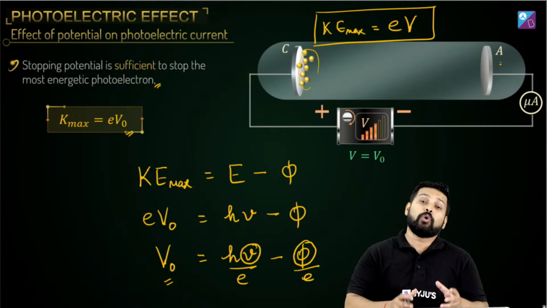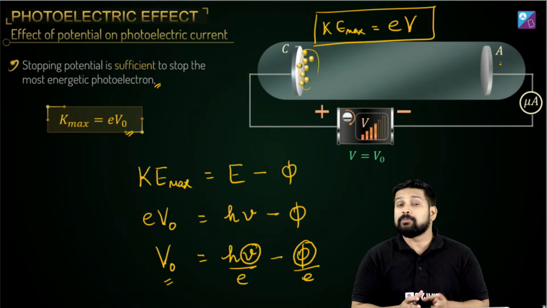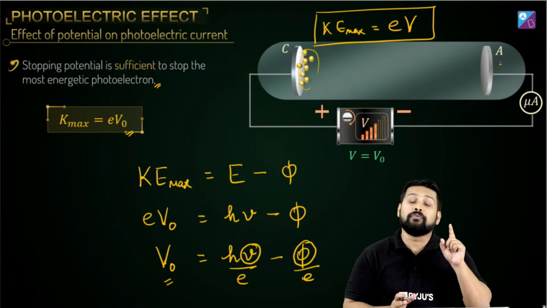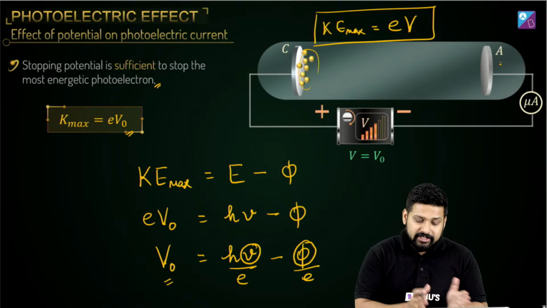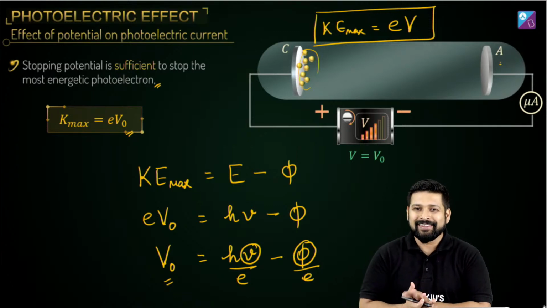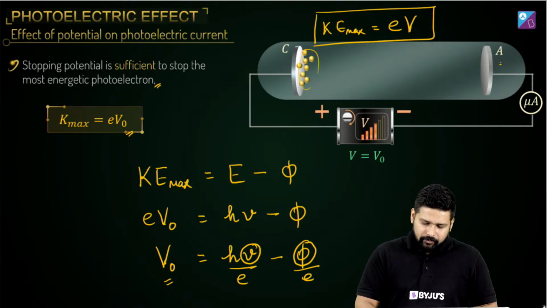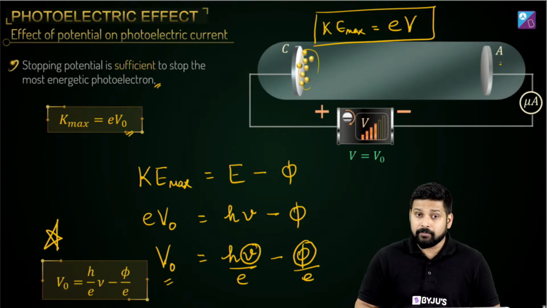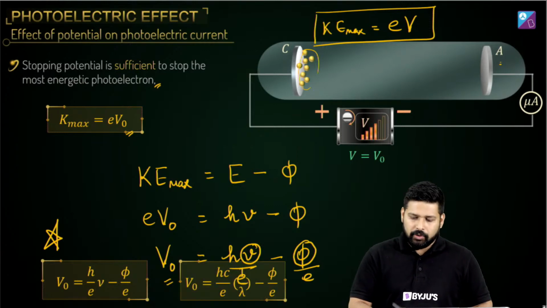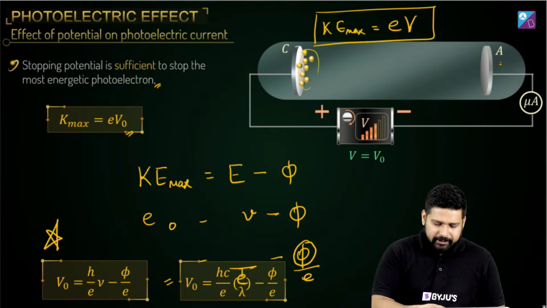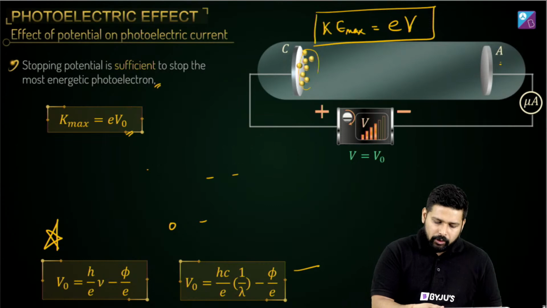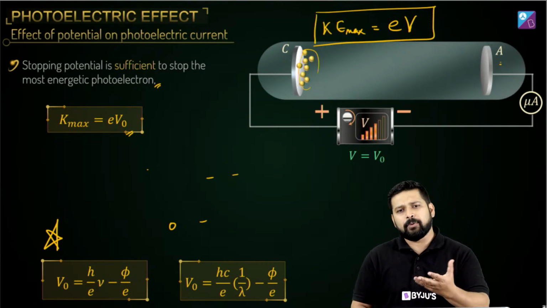This is contrary to what we used to think in terms of waves. Correct? So it has nothing to do with intensity. Got it? Okay, fine. So what equation did we get? This equation, a very important equation indeed, so you should star mark this equation. Cool? Now you can also write the same formula in the form of hc by lambda, and you can also plot a graph.